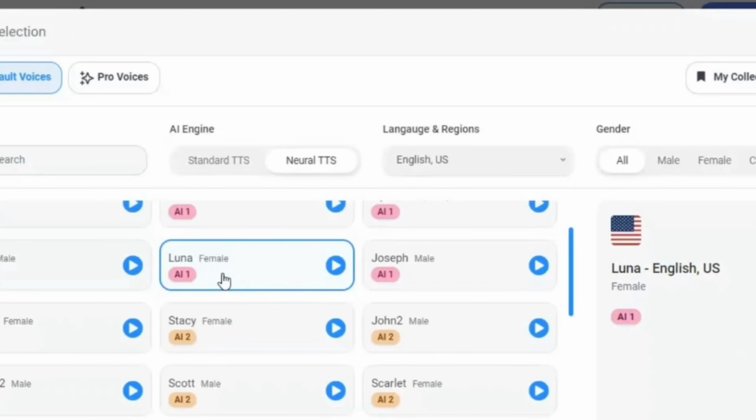This is the kind of voice that you can monetize because it has that human-like emotions inside it. So I'm just going to play it so you listen.